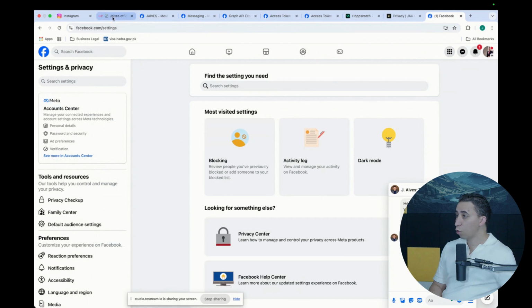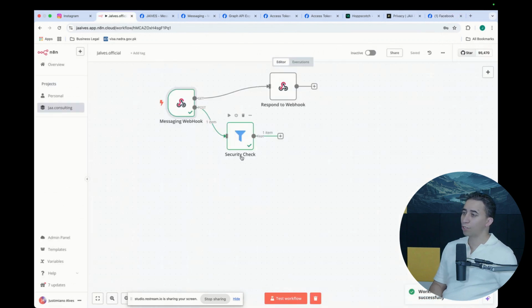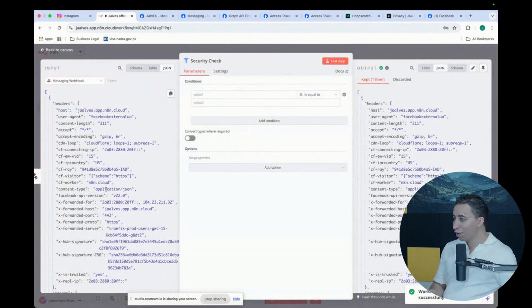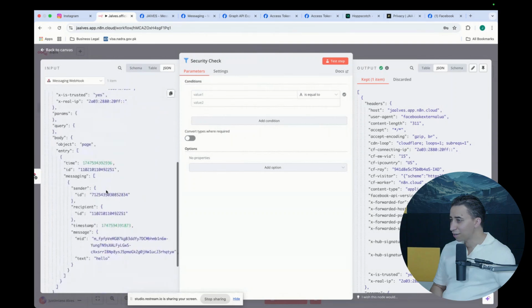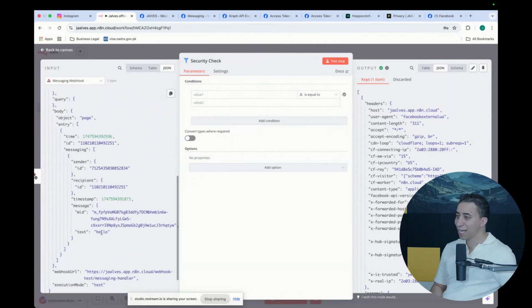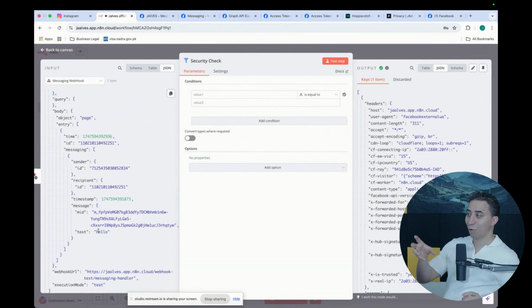If it's working as expected, wow, did you see? So now let's see, I got the message. I got that message. You see, hello. So the webhook is working. I sent one message to the page on Facebook, and the webhook on the end got that message. This is amazing. Why I'm doing all of this, even though it's not part of this test, is just because I need the sender ID.